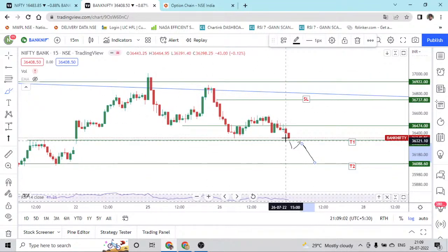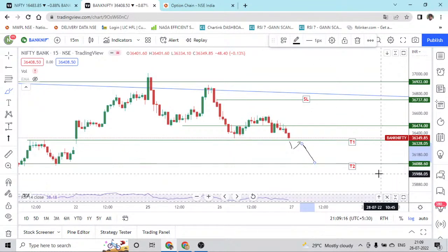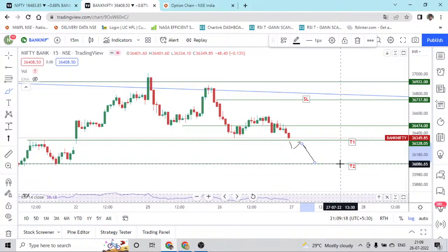So far we are in the downtrend, so this is what we can expect for tomorrow. If we are getting a gap down, then definitely there will be a sharp move, and again this will act as a resistance, and then we can expect a fall towards 36,000. So this is what is expected.